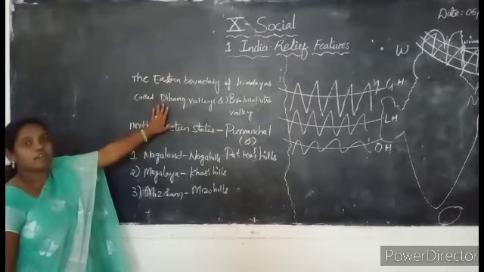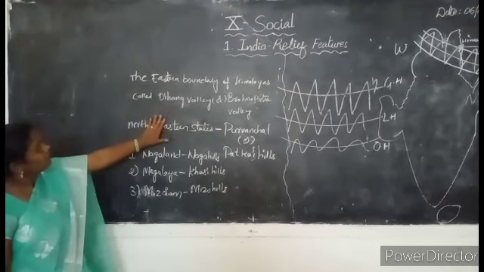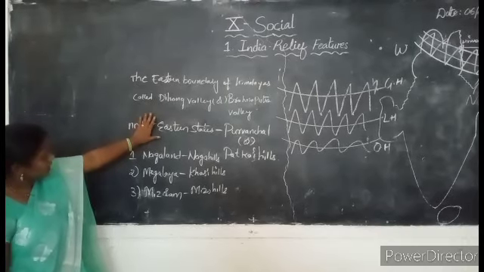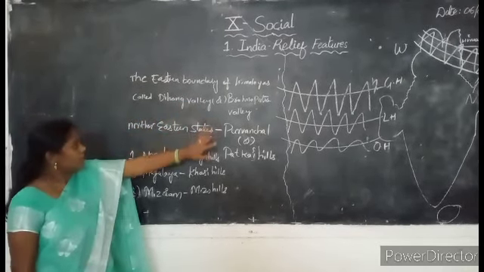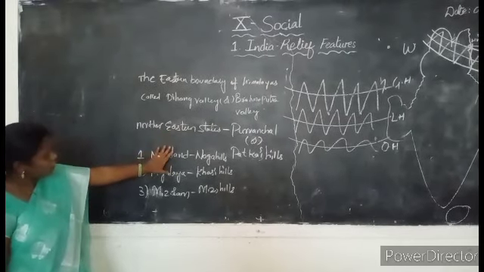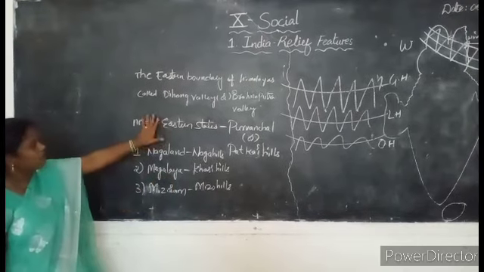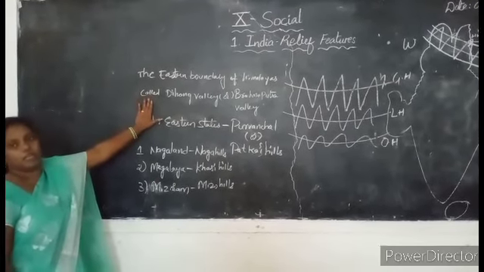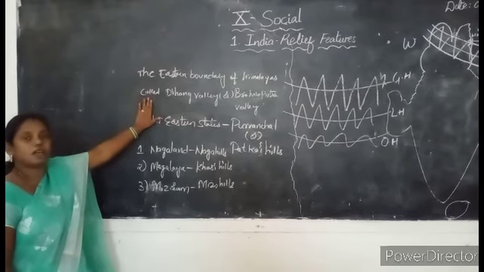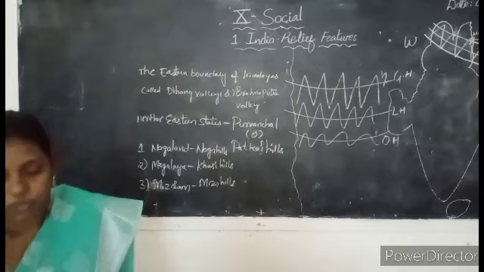Again in the Himalayas we have completed the three parallel ranges, and we have learned some new things again. Like the eastern boundary is called as what? Dihang Valley or Brahmaputra Valley, and they are called by local names, for example Nagaland or Meghalaya or Mizoram. So, how are these Himalayas going to benefit our India, or how are these Himalayas going to influence the climate of our India? Let us look into that one.